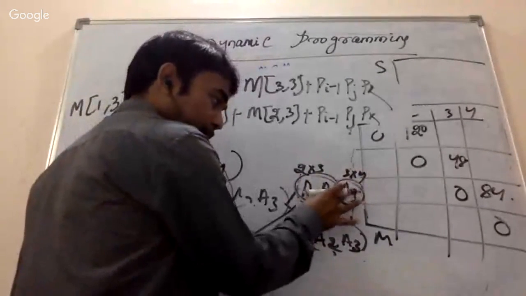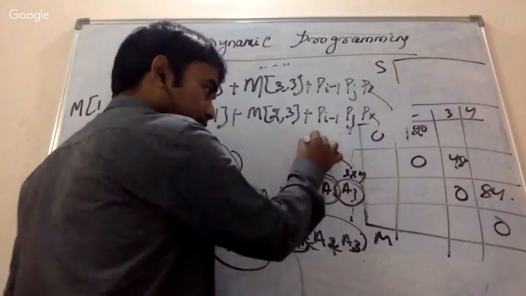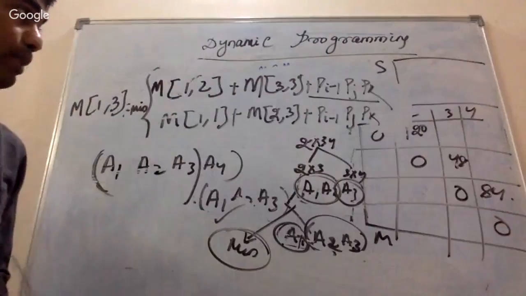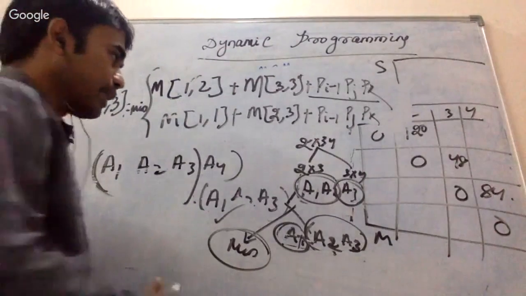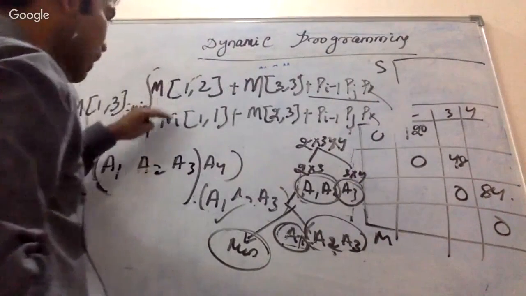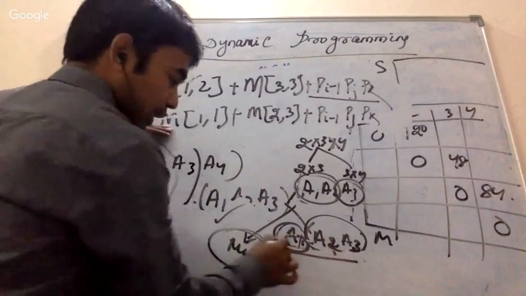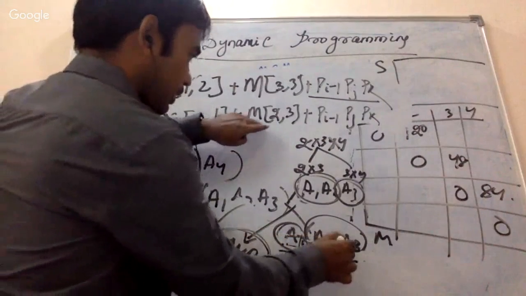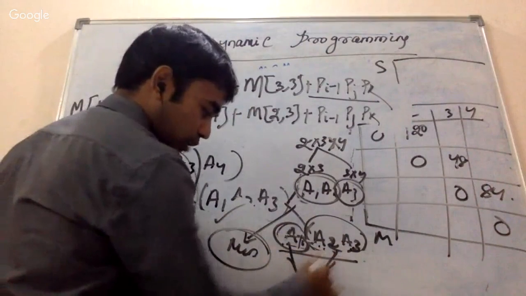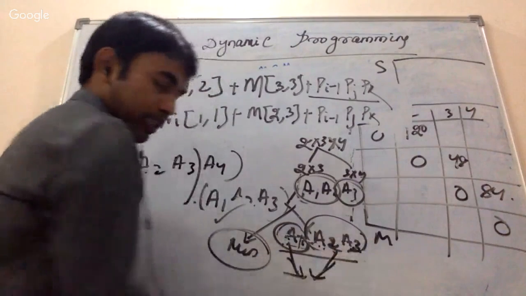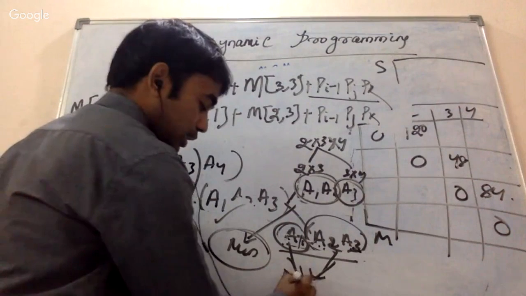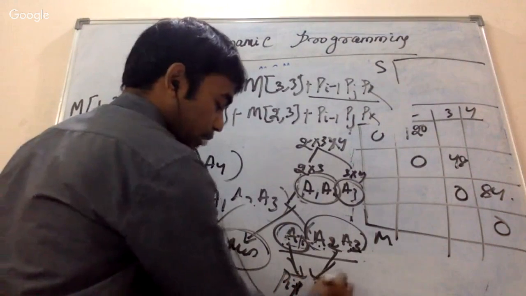Then in order to find the solution of the whole, you need to multiply these three, right? 2 cross 3 cross 4. So this is nothing but P of i minus 1, Pj, Pk. Similarly you can get this one. A1 is multiplied with A2 A3, which is A23. After getting the solution, you again multiply these two, which is A1 A2 A3. That means P of i minus 1, Pj and Pk.